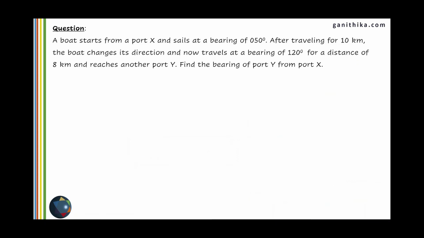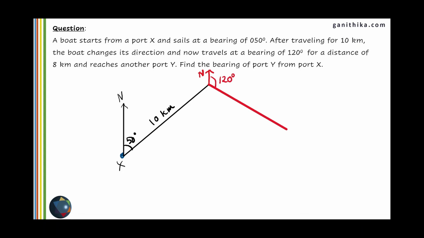Let's see how we can do the same question without using geometrical instruments. We will mark a point X, make a north line vertical above X, and approximately mark 50 degrees, and make a line, say for 10 kilometers. After a certain distance, mark a north vertical line at this point, make an eye measure of 120 degrees, and draw a straight line, approximately say 8 kilometers. This has to be a little smaller than the 10 kilometers line that you have drawn so that it represents 8 kilometers.